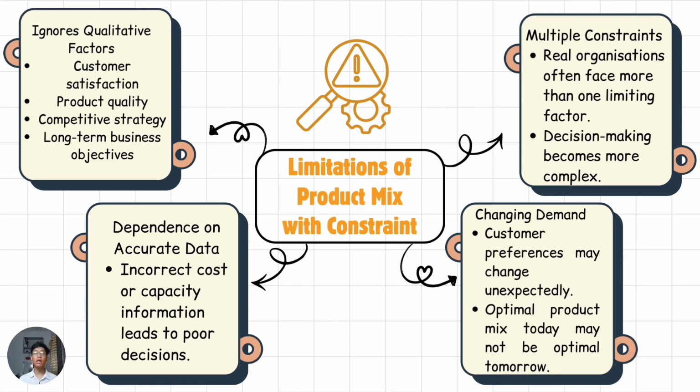The third one is product mix analysis depends heavily on accurate cost and capacity information. If the data used is inaccurate, managers make poor decisions. And then lastly, this approach may ignore qualitative factors such as customer satisfaction, product quality, competitive strategy, and the long-term organizational objective, and these factors are difficult to measure financially but remain important for business success.